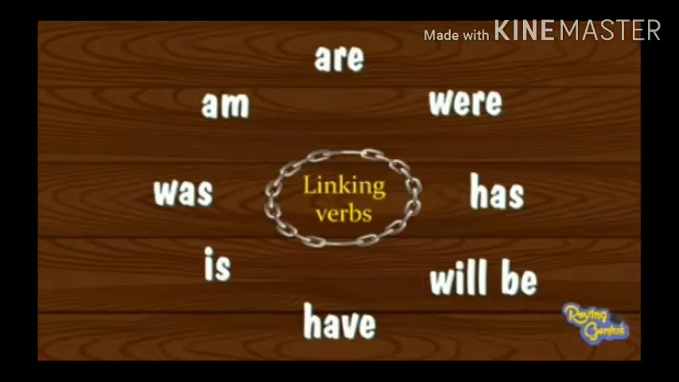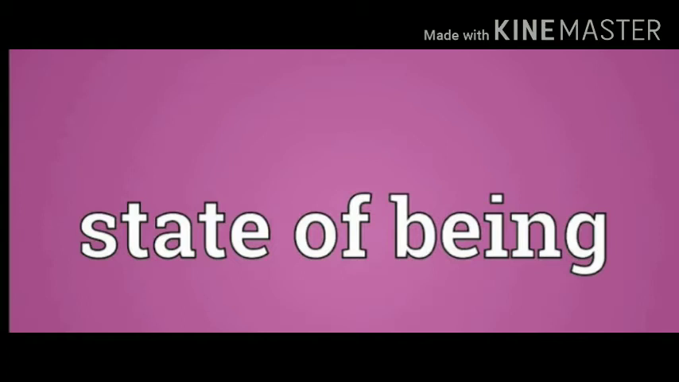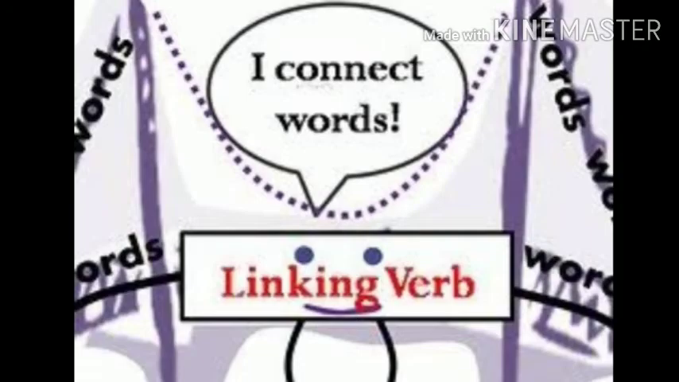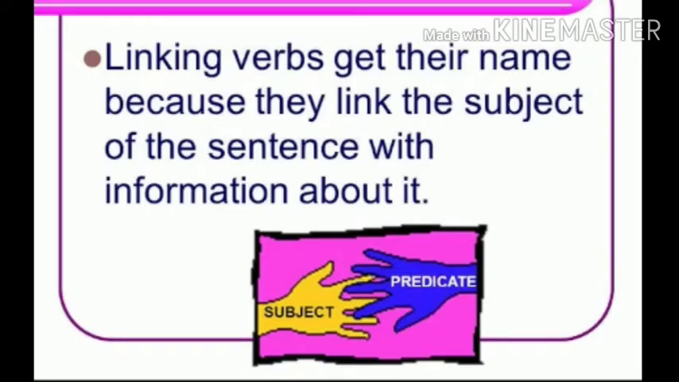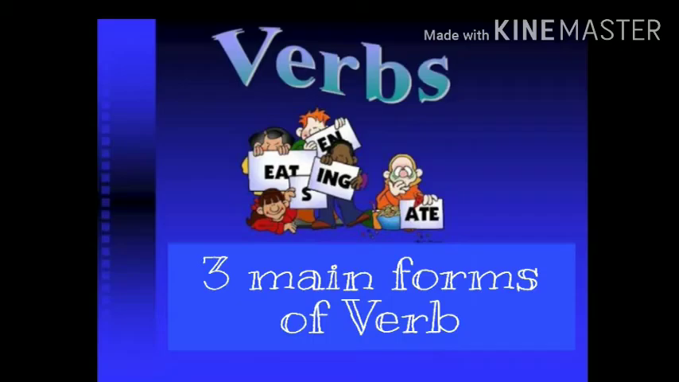Is, am, are, was, were, has, have, will, all these are state of being. State of being is also known as linking verb. As the name suggests, linking verb links or connects a subject with a predicate.